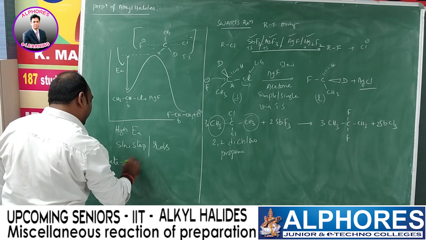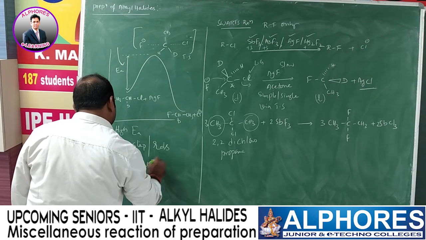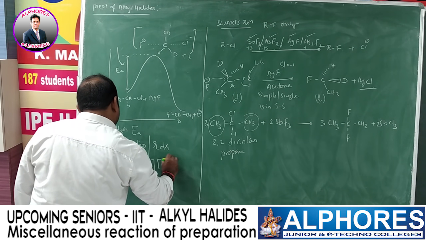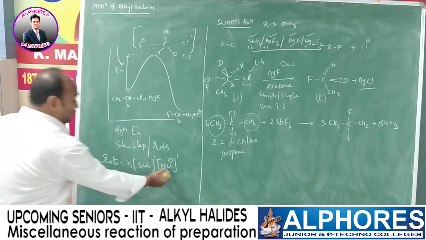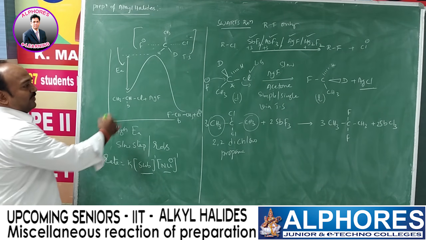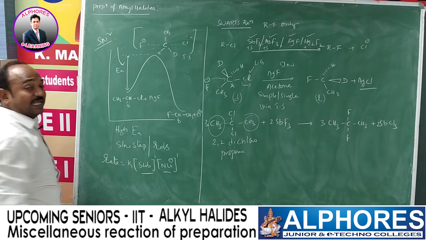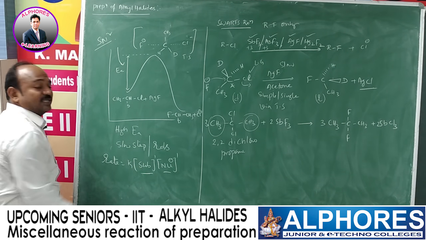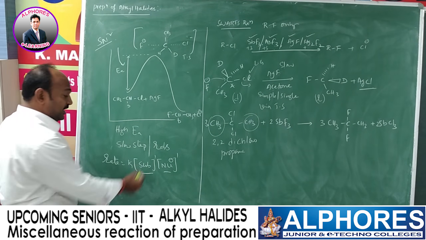Rate is equal to k into substrate and nucleophile. So two molecules are participating in the rate law. One is the nucleophile, another one is the substrate. That's why this mechanism is called the SN2 mechanism. This one proceeds by SN2 mechanism. Its order is also 1 plus 1, 2. The order of the reaction is 2.